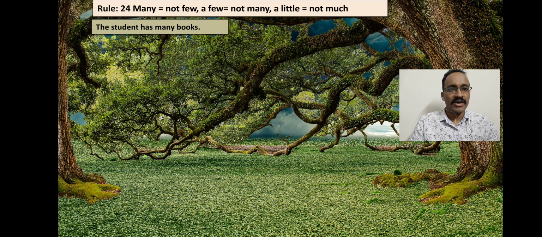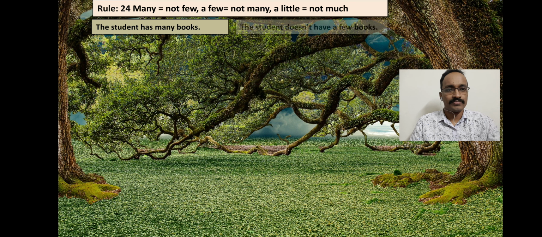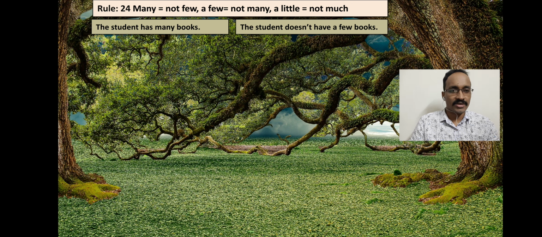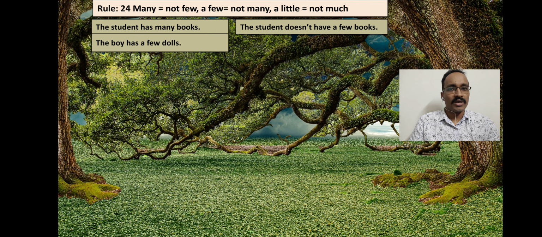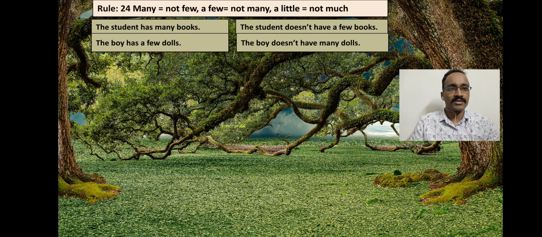The students has many books. So here many is there. So to make this sentence negative we will use not few. The students doesn't have a few books. So here doesn't has been used because according to the rule of making negative. The boy has a few dolls. The boy doesn't have many dolls. So a few, whenever we find a few we will use not many.